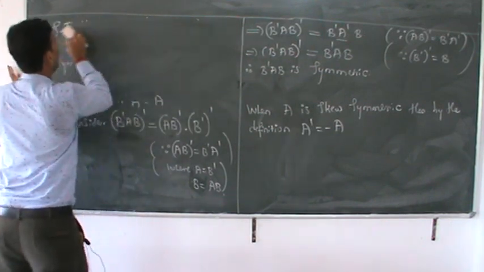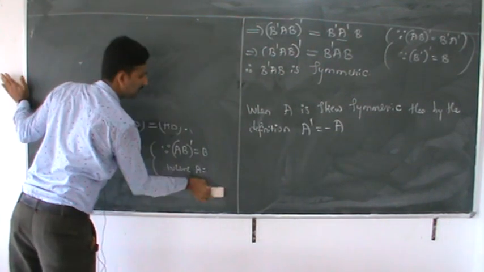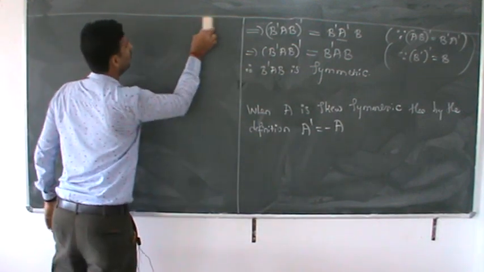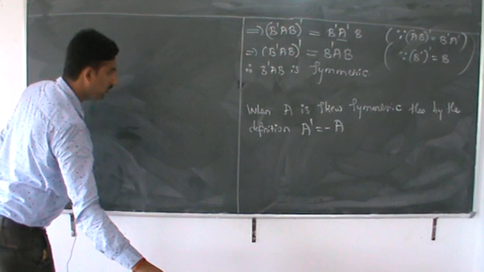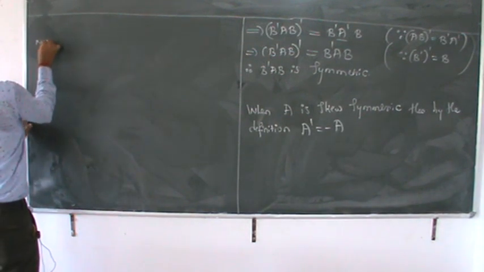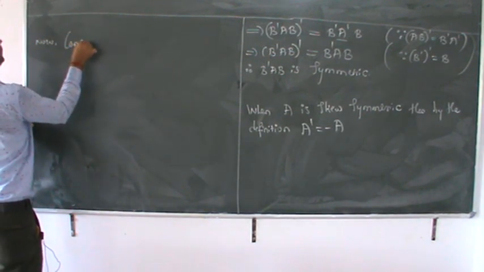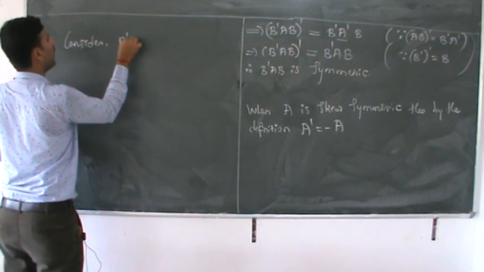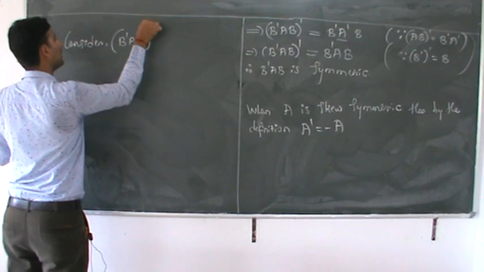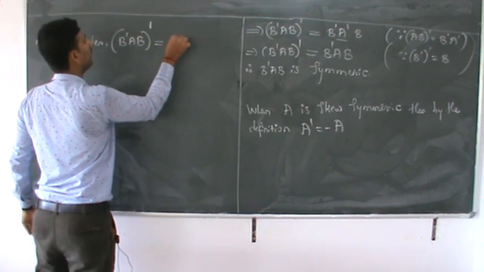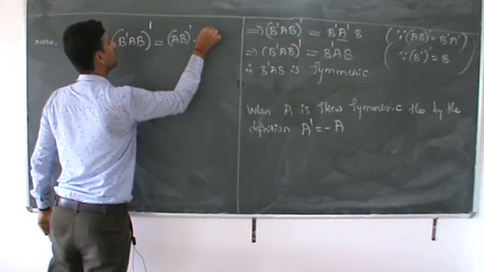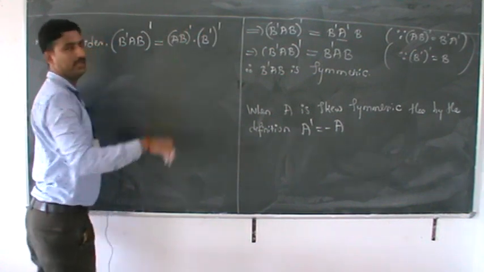Now we consider B dash AB whole dash. B dash AB whole dash is nothing but AB whole dash into B dash whole dash.